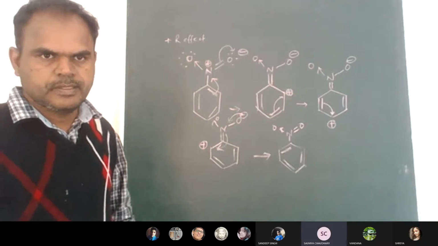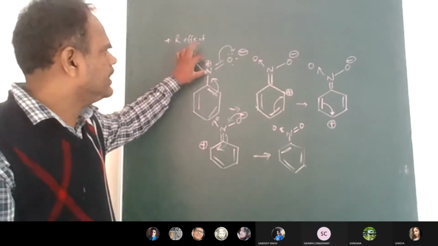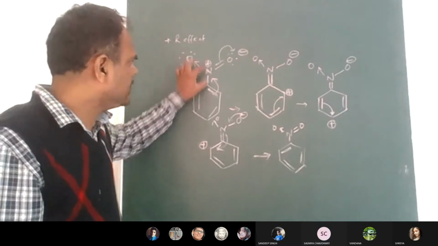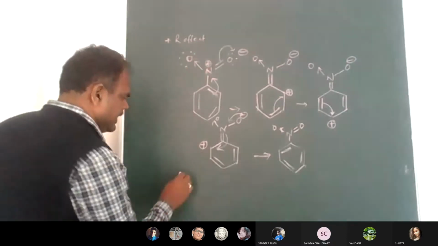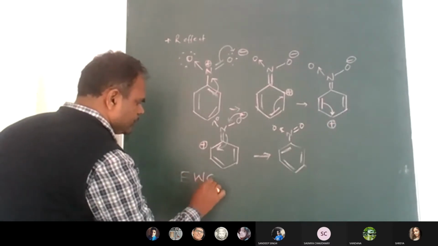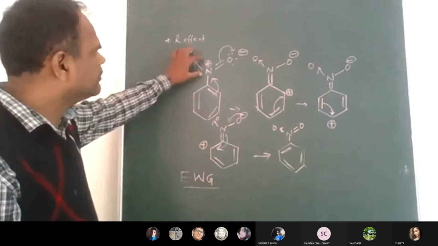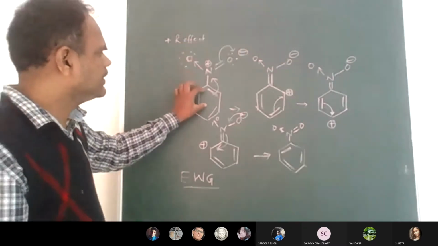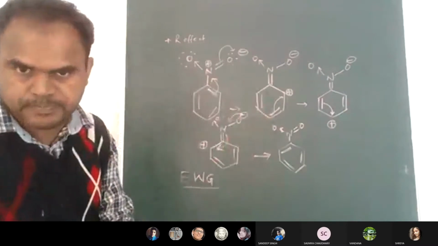Yes, sir. So what this NO2 group is doing means the NO2 group is taking away the electrons. So this NO2 group is called electron withdrawing group. Electron withdrawing group we say. So as a result of this NO2 group, what is happening in the benzene? The benzene ring is becoming electron deficient.